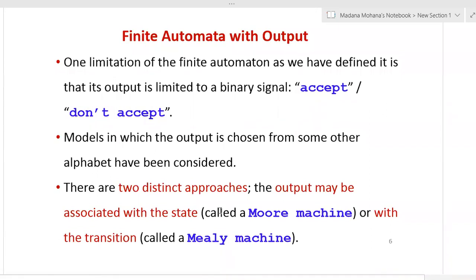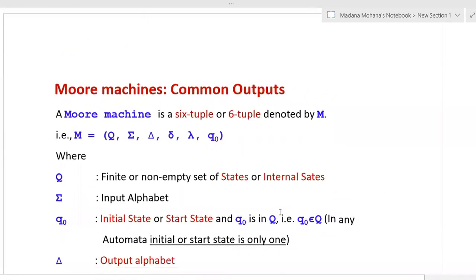So here you can remember the differences between Moore and Mealy machines. In a Moore machine, the output is associated with the state, not with the transition. Whereas in a Mealy machine, the outputs are associated with the transition. That means for every transition, there is an associated output. Whereas in a Moore machine, irrespective of transitions, every state has a common output. That is the difference between Moore and Mealy machines. Now we will see one by one.